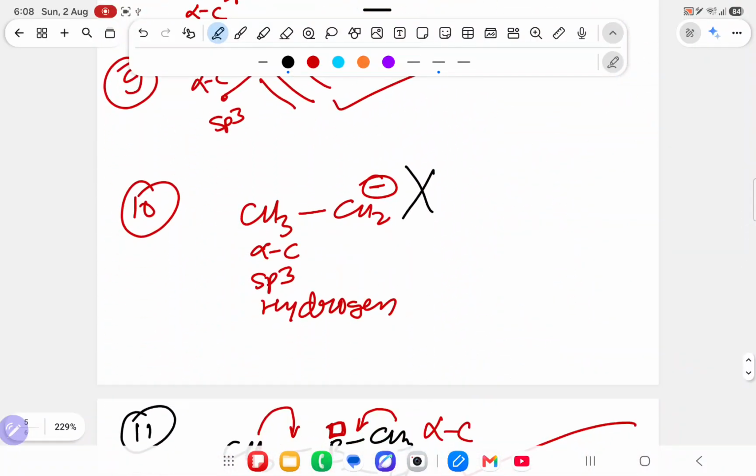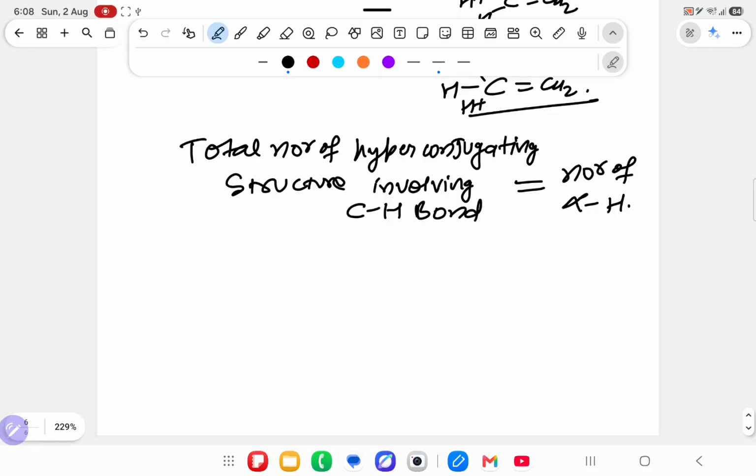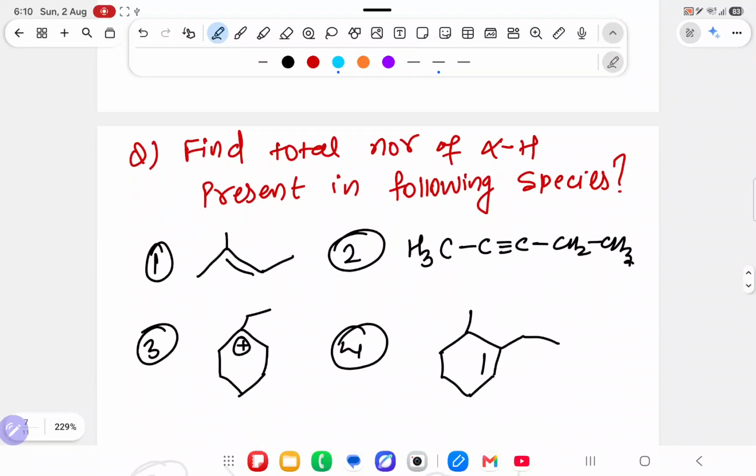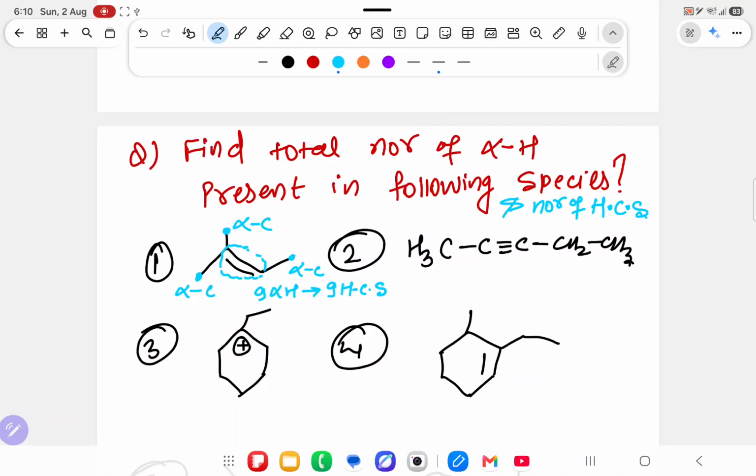Now we are going to see some more questions regarding the topic. If we see the question over here, they are asking for the total number of alpha hydrogen present, and I am adding the number of hyperconjugating structures. If a double bond is there, close the double bond. After closing, check: this is an alpha carbon, this is an alpha carbon, this is an alpha carbon. How many hydrogen are present on each carbon? Here 3, here 3, here 3. So 9 alpha hydrogen means 9 hyperconjugating structures.